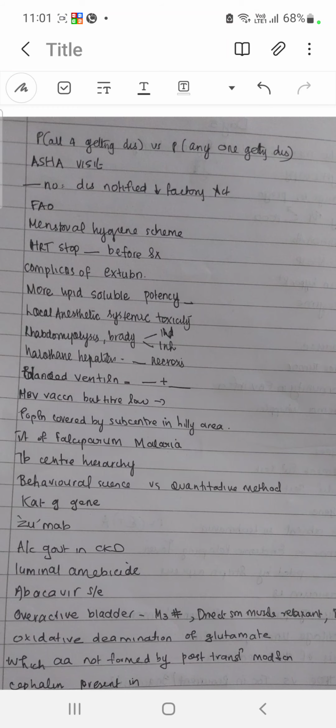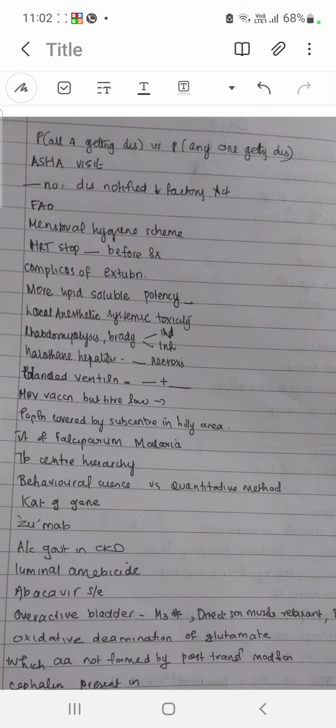Then hormone replacement therapy, you have to stop 4 weeks before surgery. Complications of extubation: there will be negative pressure pulmonary edema. Respiratory distress like bronchospasm can be there, and also hypertension, tachycardia. Then next, more lipid solubility, potency will increase, like sufentanil is most potent and also more lipid soluble.